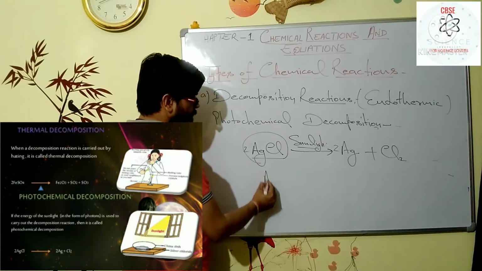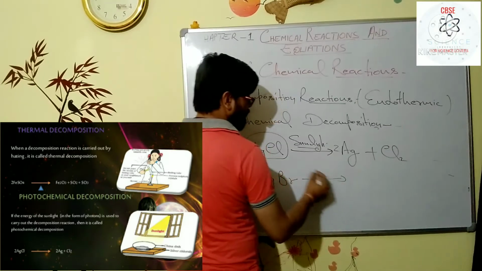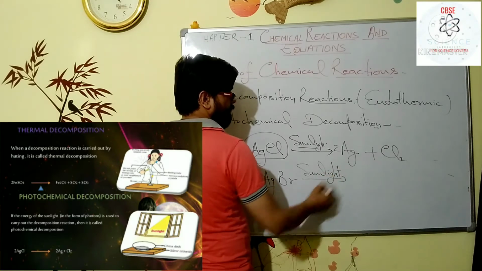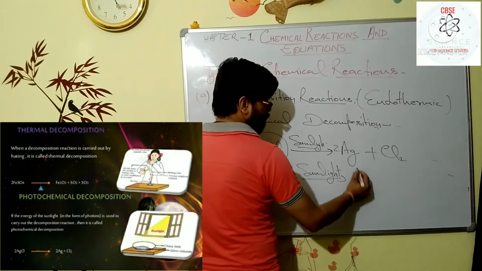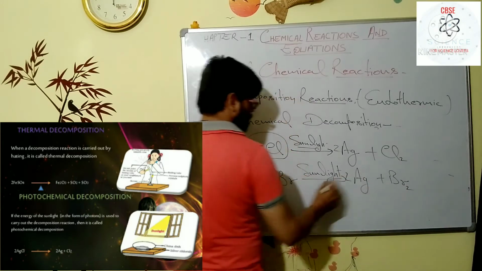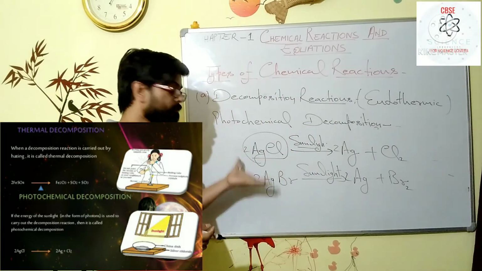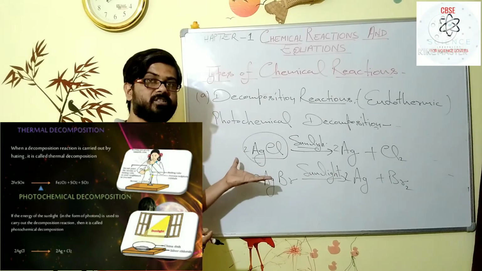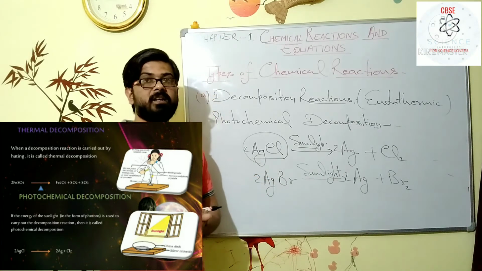Another one like the silver chloride: if you keep the silver bromide in the sunlight, then silver bromide also is decomposed like that to form bromine, and silver is reduced. So these two examples show that these two decompositions are held by the photo effect of light. That's why such decompositions are considered photochemical decomposition.